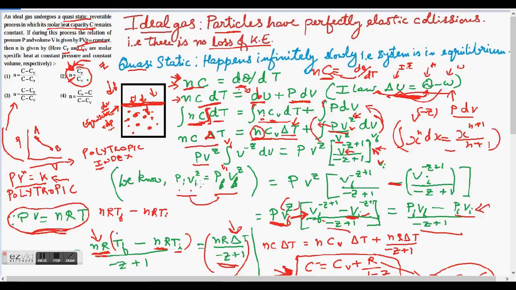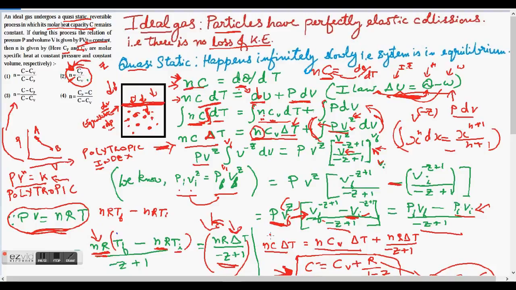Now I have this value. I started with solving the integral part of this equation, so I am going to substitute the integral part right here with this value I just found. If I substitute this, I will get nCΔT plus nCvΔT plus nRΔT over minus Z plus 1.